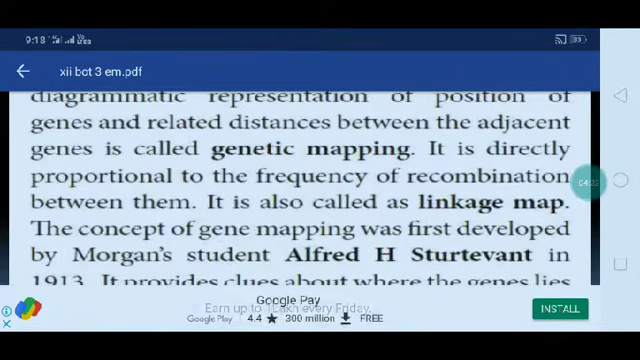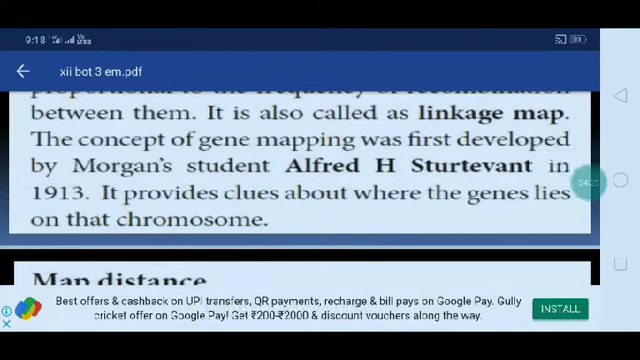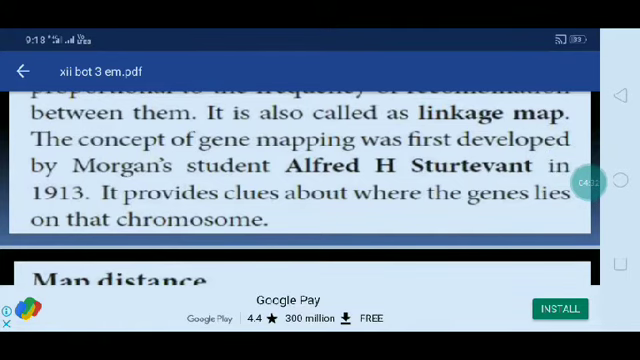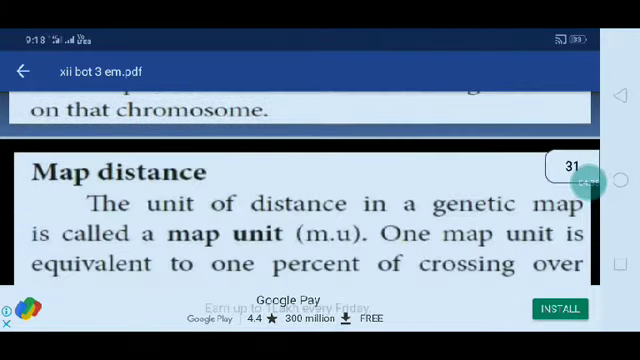The concept of gene mapping was first developed by Morgan's student Alfred H. Sturtevant in 1913. It provides clues about where the genes lie on that chromosome.